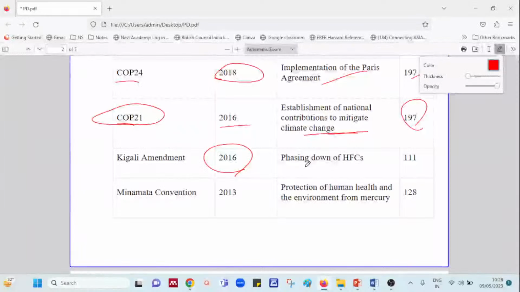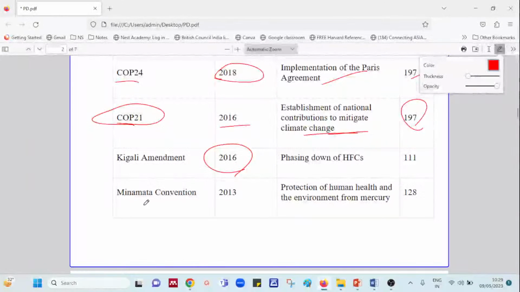That is hydrofluorocarbons, which is nothing but a group of industrial chemicals which are primarily used for cooling and refrigeration. So the focus of Kigali Amendment was phasing down of hydrofluorocarbons, with the number of countries involved as parties 111.